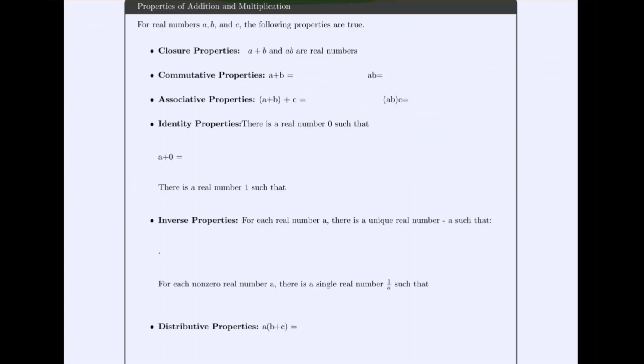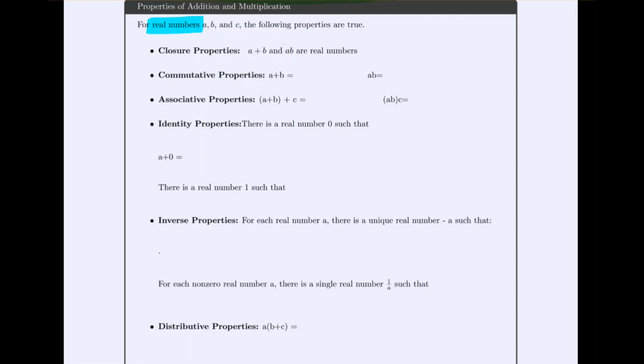So let's introduce some of these properties that are related to real numbers. We already discussed the idea of closure properties. For instance, we looked at the negative integers where they were closed under addition but not under anything else. But if we expand our view out to the real numbers, our largest category of numbers that we're looking at, then the real numbers happen to be closed. What that means is if we start with a real number and we add a real number to it, then the result is going to still be a real number. And the same works for multiplication. Real number times real number together is a real number.